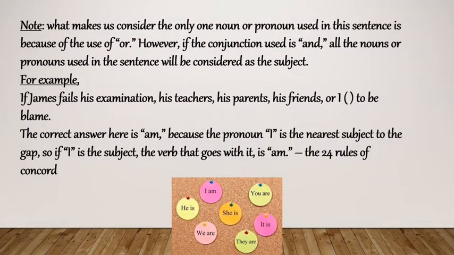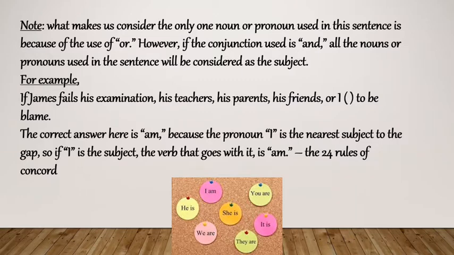Note: what makes us consider only one noun or pronoun in the sentence is the use of "or". However, if a conjunction is used, like "and", all the nouns or pronouns used in the sentence will be considered as the subject. Since only "or" is used, the nearest noun or pronoun is the one being considered.